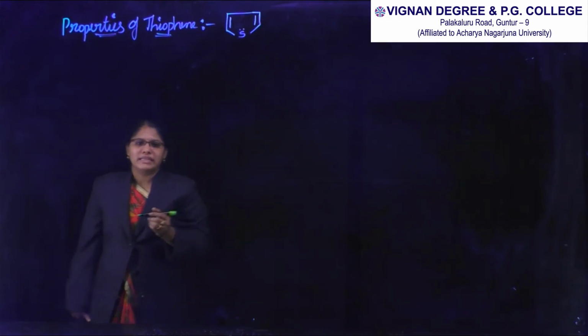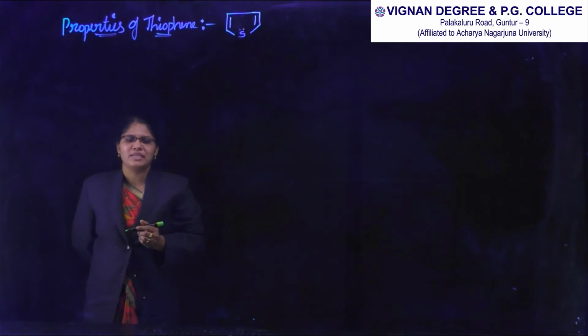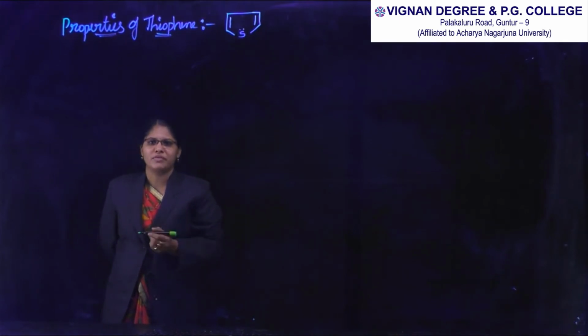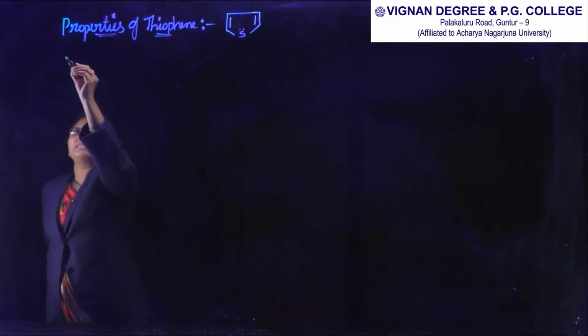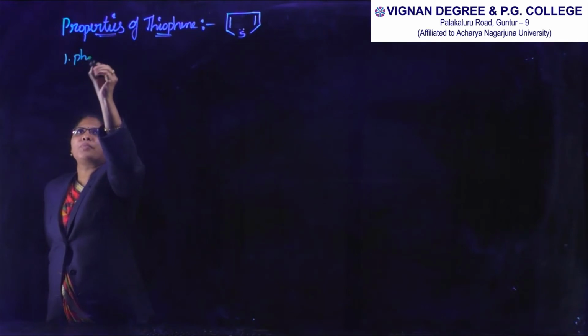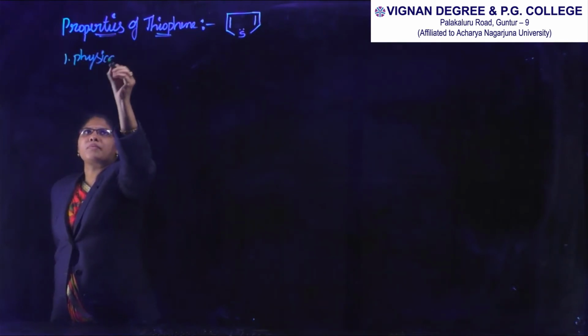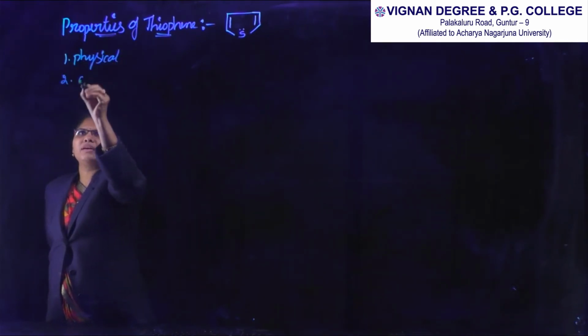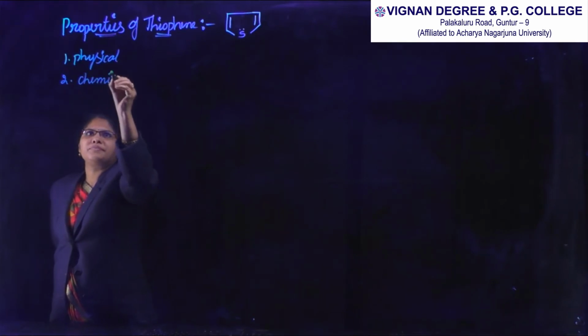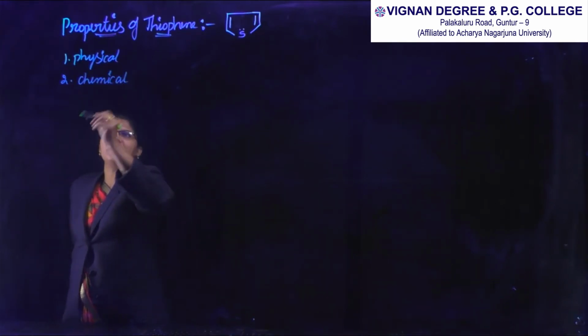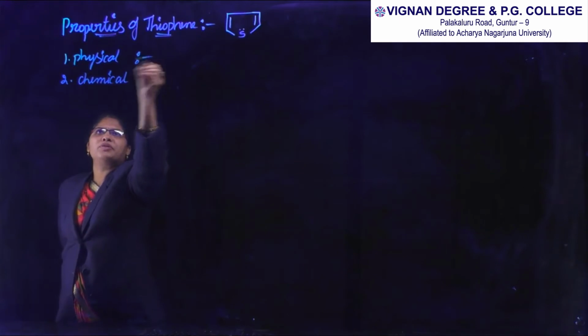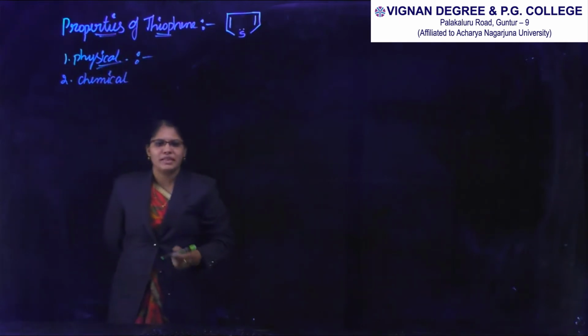In this we are studying the physical properties and also the chemical properties of thiophene. That is the first one, physical properties, and the second one, chemical properties. First we have to learn about the physical properties of thiophene.